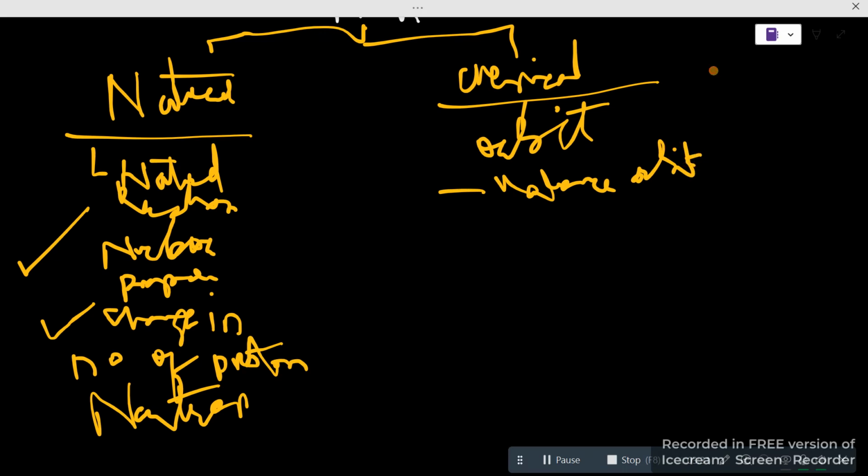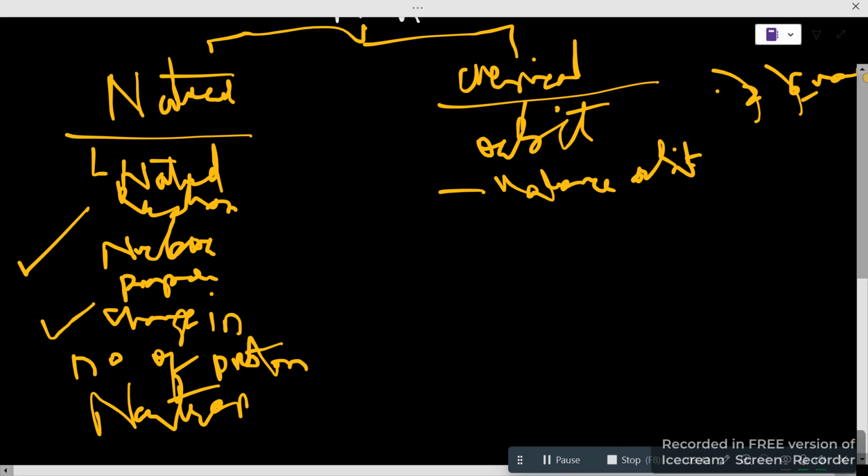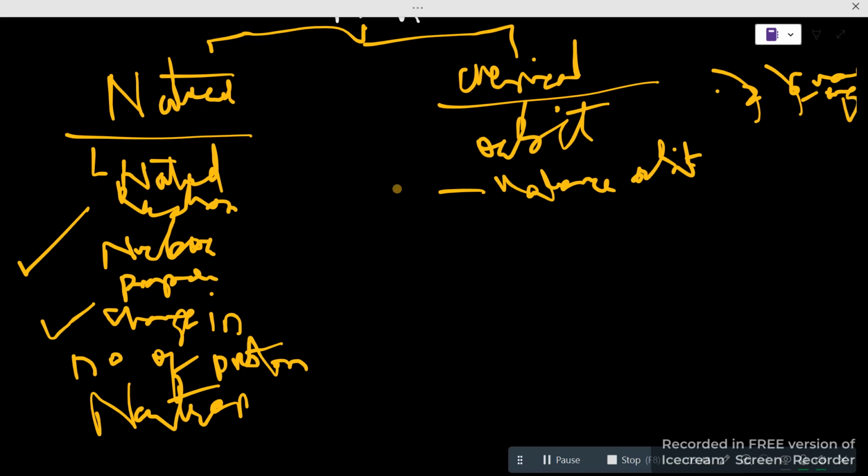If I take any element, like carbon, 2 and 6 here, the outermost part is known as the valence shell, the valence orbit. So this chemical change can be in the valence orbit as well as in the outer orbit.